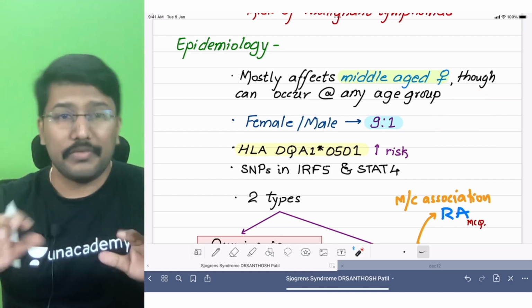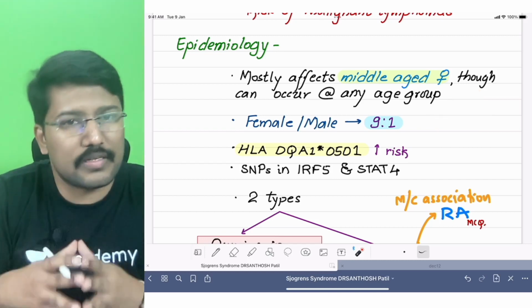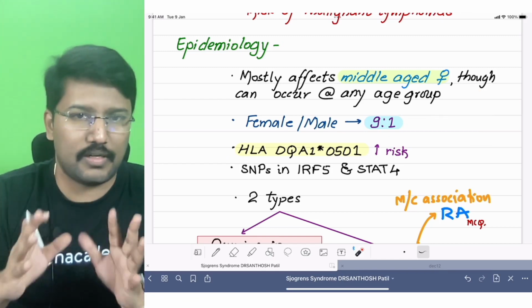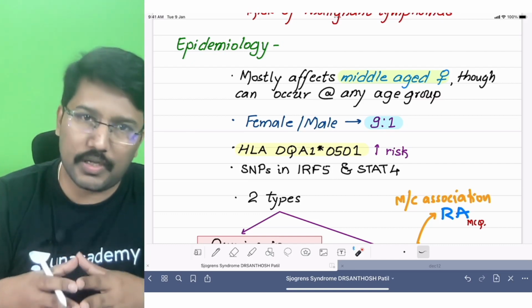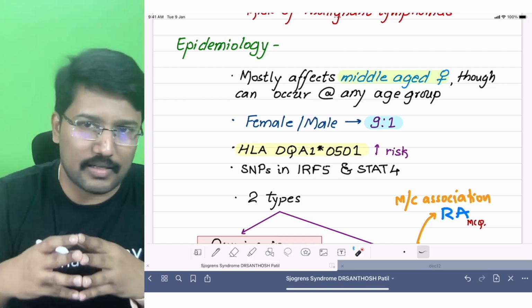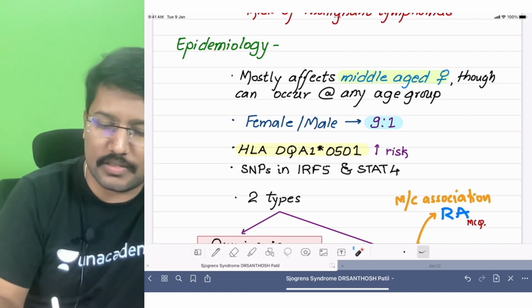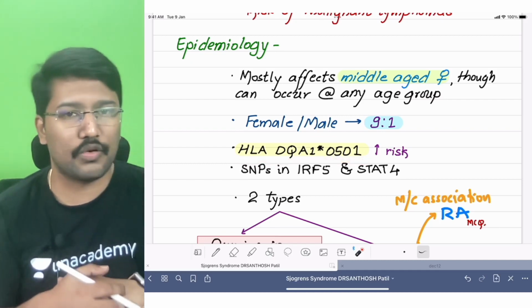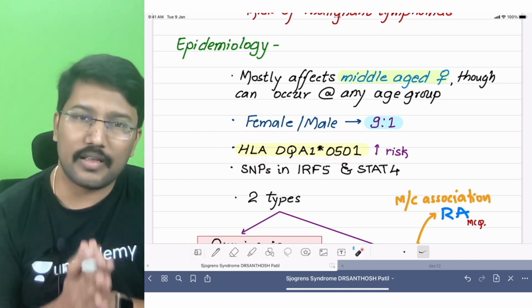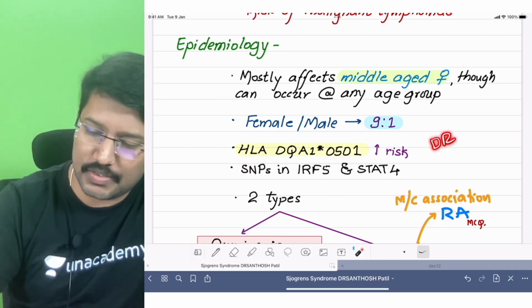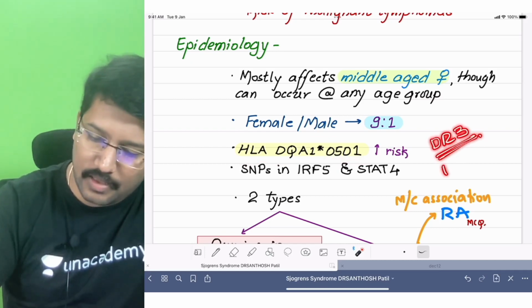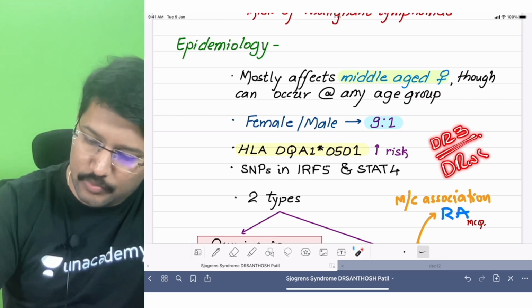Okay. Then whenever we talk about autoimmune disorders, always remember there may be some degree of HLA association, and these points we should always keep in mind, because these are MCQ areas, especially when you talk about INI-CET. So in case of Sjogren syndrome, HLA-DQA1*0501 confers a high risk of developing Sjogren syndrome. Apart from that, yes, there is also an association with DR3 and DRW52.